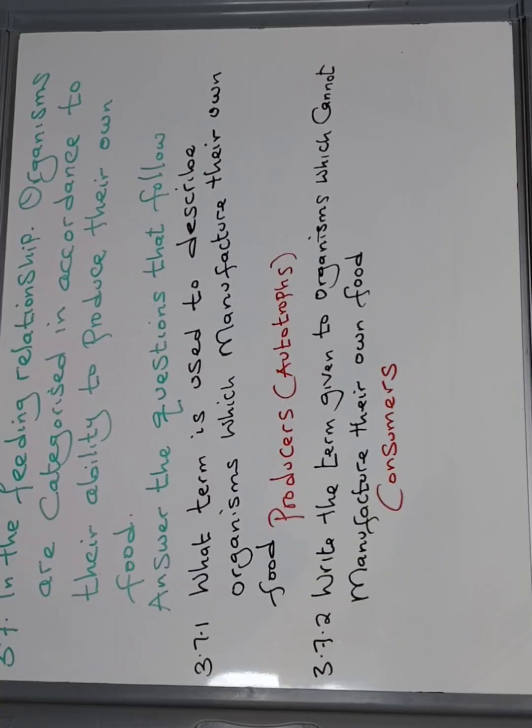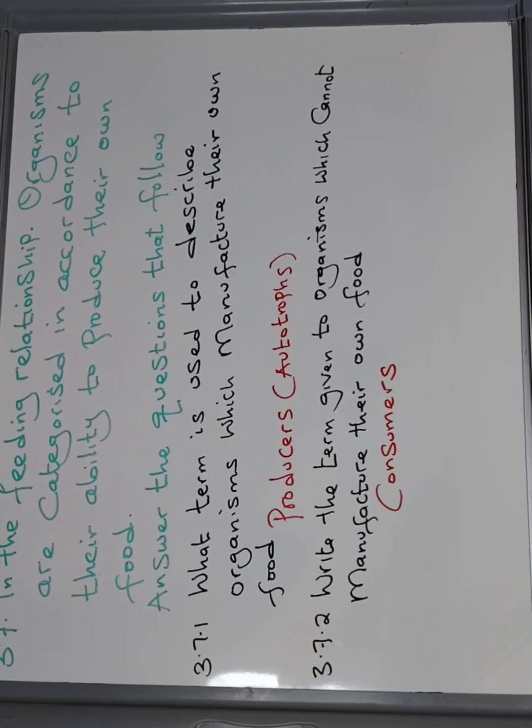These categories normally are the animals. All the animals cannot manufacture their own food from inorganic raw materials. The inorganic raw materials we talk about are carbon dioxide and water. Plants are magical. They can combine carbon dioxide and water and form glucose.